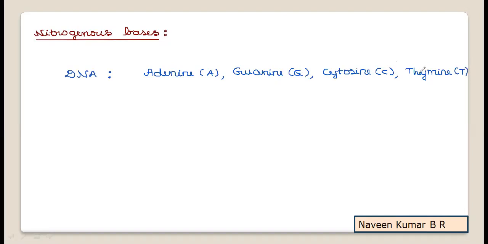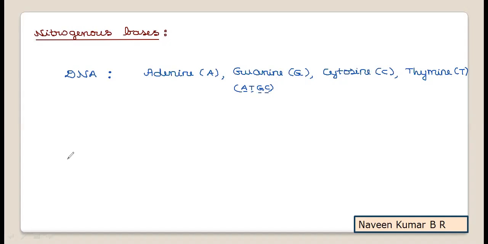You can observe, thiamine is one of the vitamin B complex chemical names. Thymine is a nitrogenous base. Try to concentrate clearly. Or you can remember it simply as ATGC with the pairing concept. So A for adenine, T for thymine, G for guanine, C for cytosine.